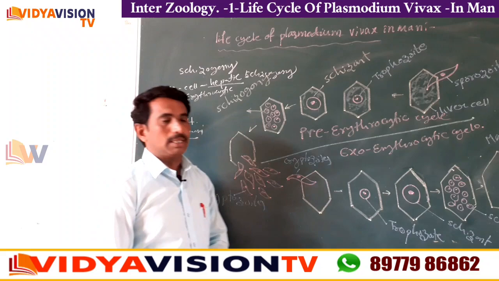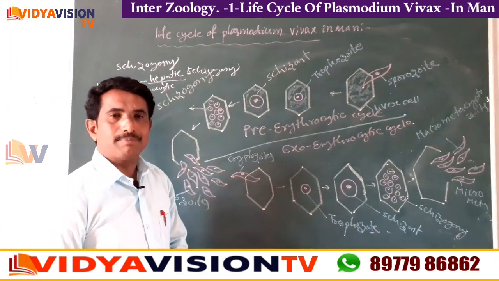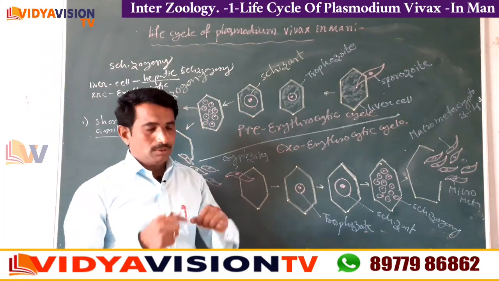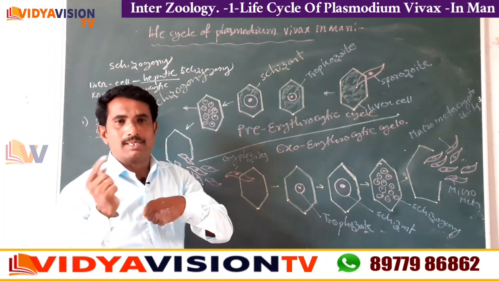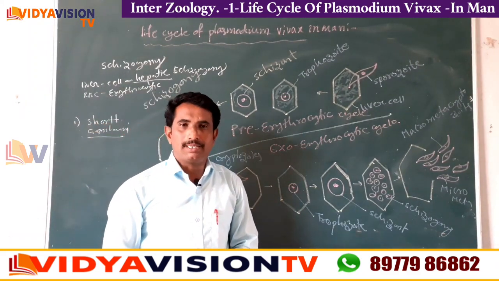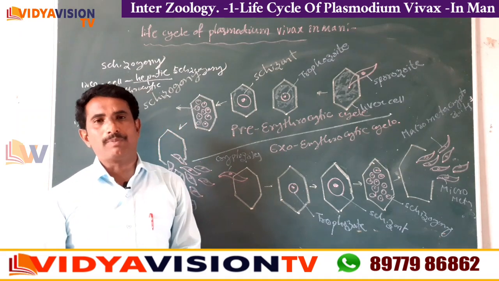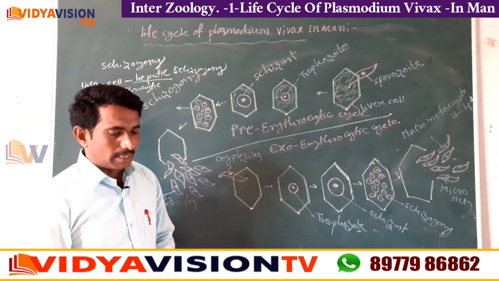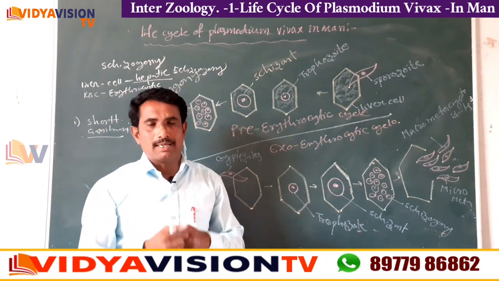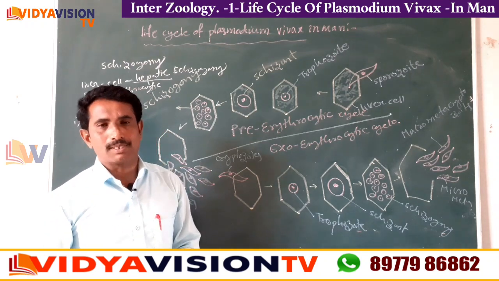Okay, children. Now, clearly the hepatic schizogony. A mosquito is infected. That mosquito bites a person. When a mosquito bites a person, 2000 sporozoites enter into the blood of man through the saliva of the mosquito, children.